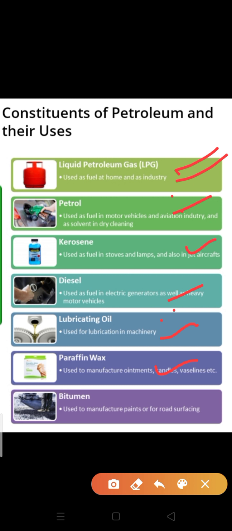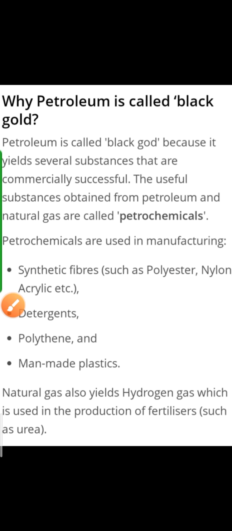Next is bitumen. As I told you in the beginning of the chapter, nowadays we are using bitumen for the manufacture of paints and for road surfaces. So these are the constituents of petroleum and their uses. Clear? The next important point is that petroleum is known as black gold. Gold is very costly and very precious.